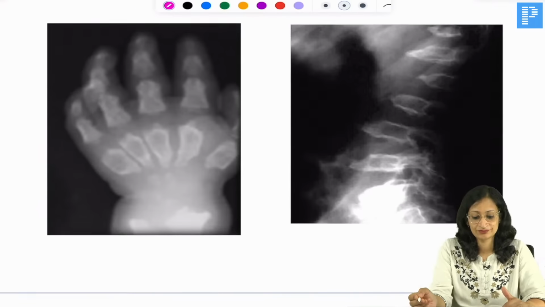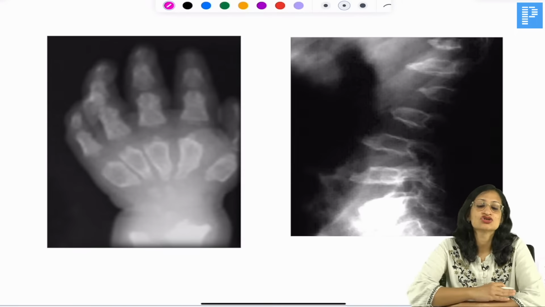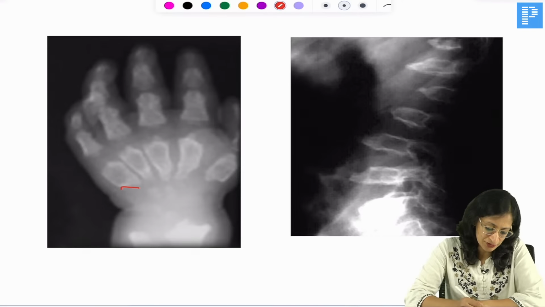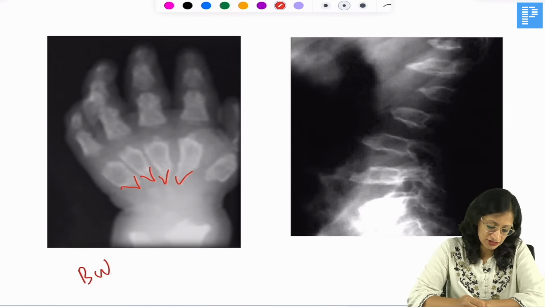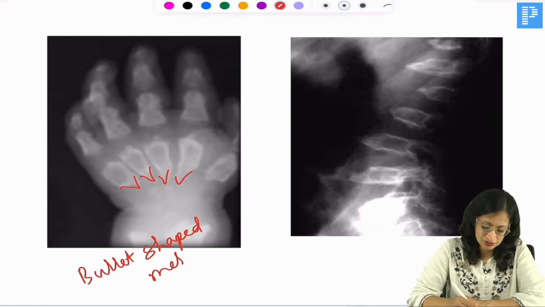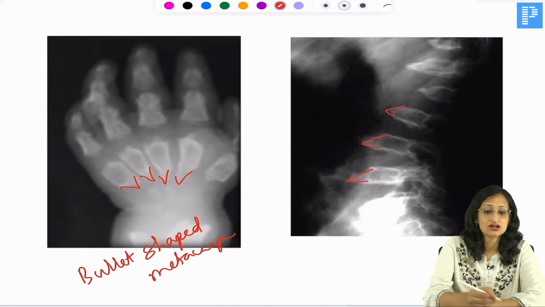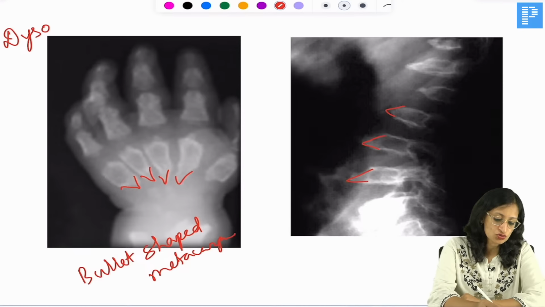Okay. And what are these? These are some skeletal changes which can be seen in mucopolysaccharidosis. Can you appreciate proximal tapering of the metacarpals? They are called bullet shaped metacarpals. And you can see the anterior beaking of the vertebral bodies. All these are known as dysostosis multiplex.